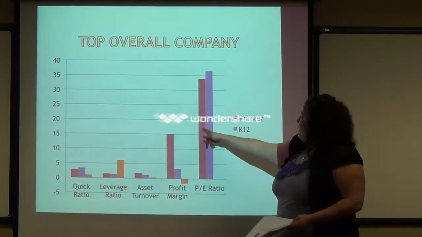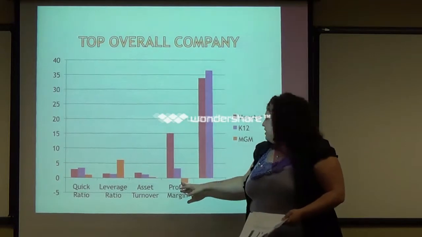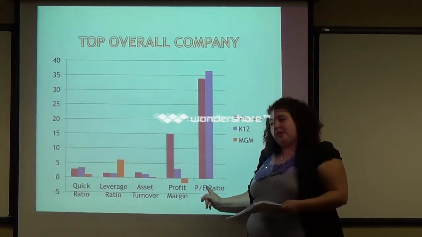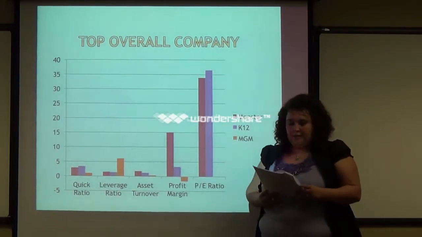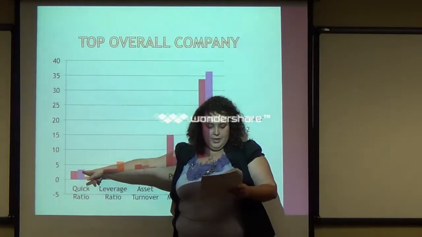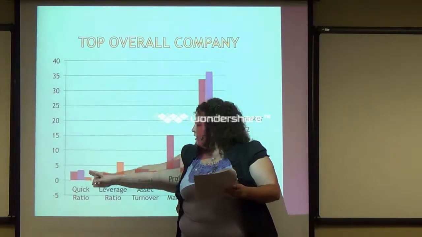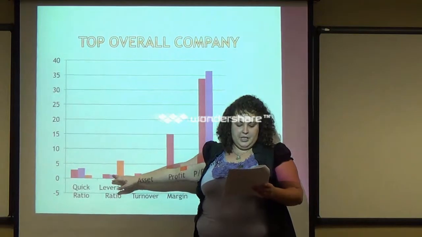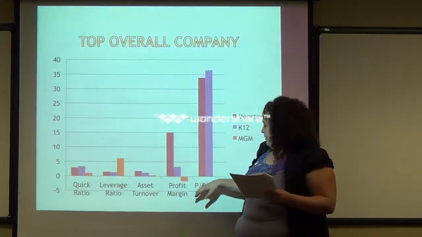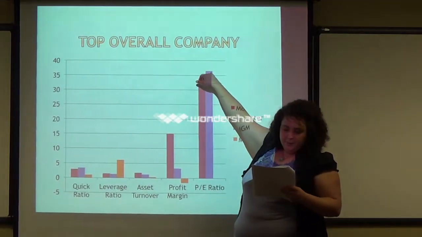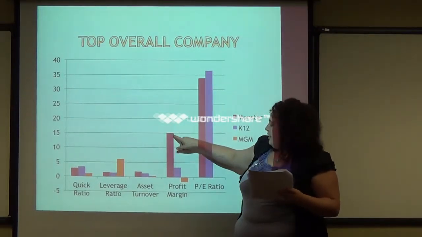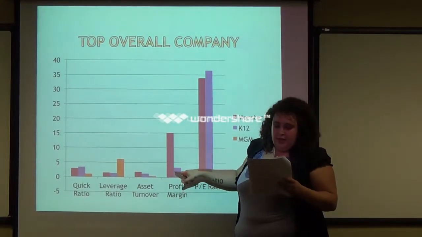We got Monster in the pink, K-12 is purple, and MGM is orange. MGM didn't have a PE ratio on Bloomberg, so that's why there's none there. As you can tell, K-12, which is purple, has the best quick ratio, also the best leverage ratio, and the best PE ratio, which is right here. Monster has the best profit margin. Well, Monster's killing it with the profit margin.